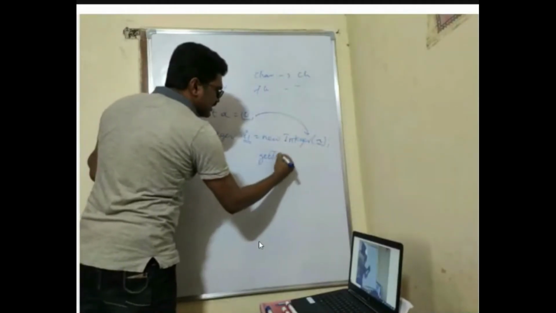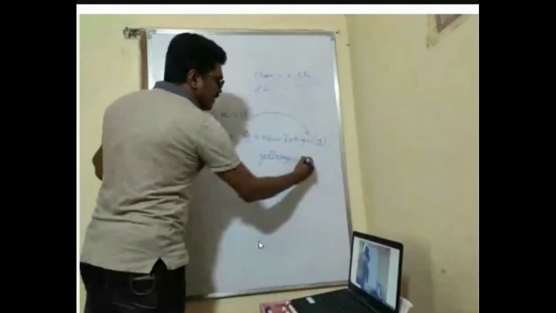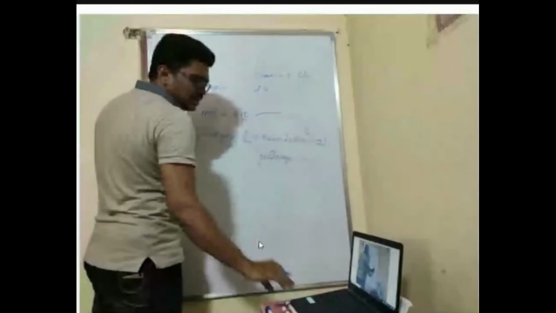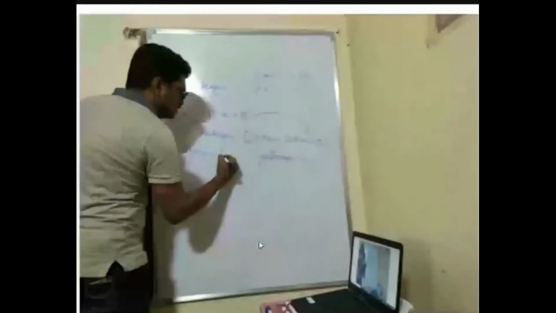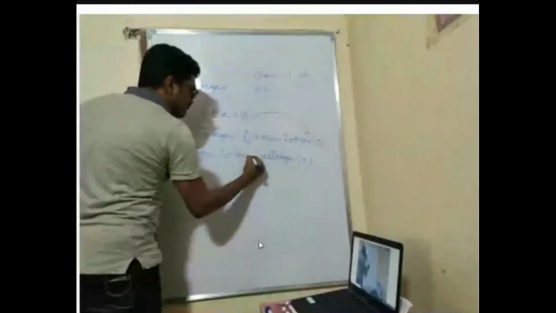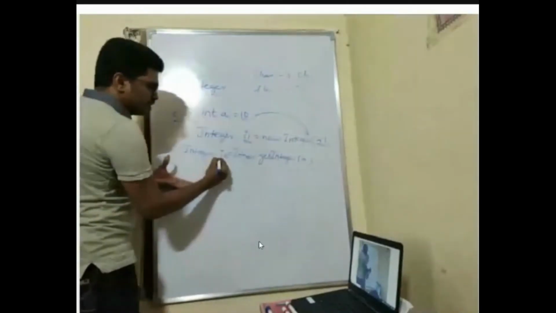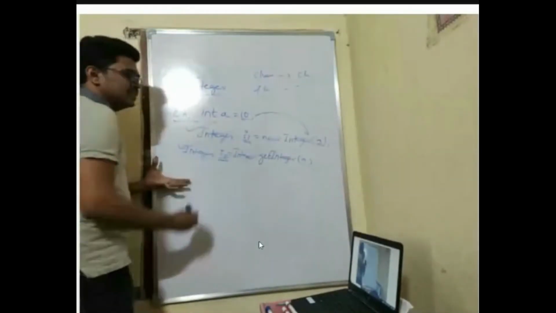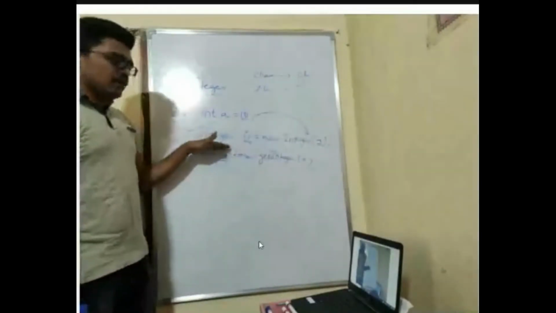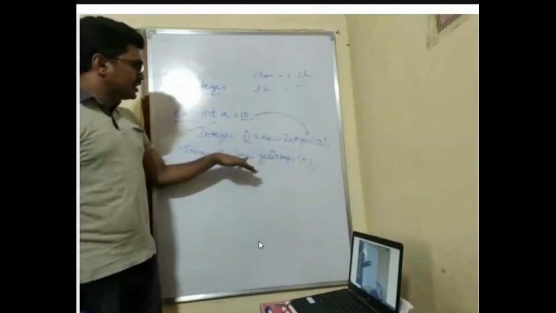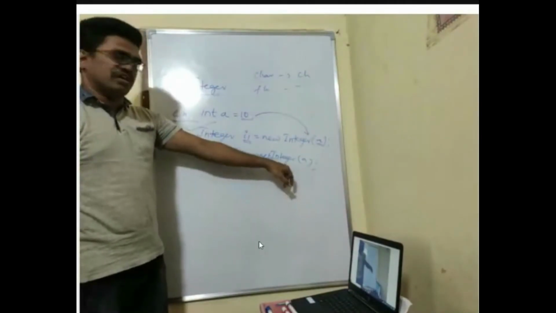For example, Integer i2 is equal to Integer dot getInteger of 10. Now it will convert it into an Integer object which you can store in this variable. Either you can go with the first one or the second one. You are converting a primitive type into an object by using the constructor or the getInteger method. This is called autoboxing.